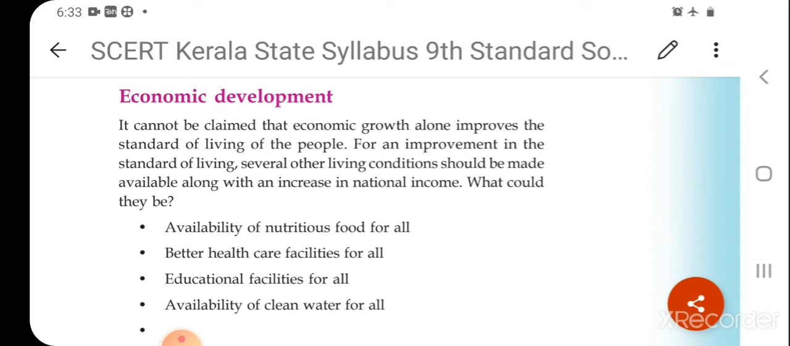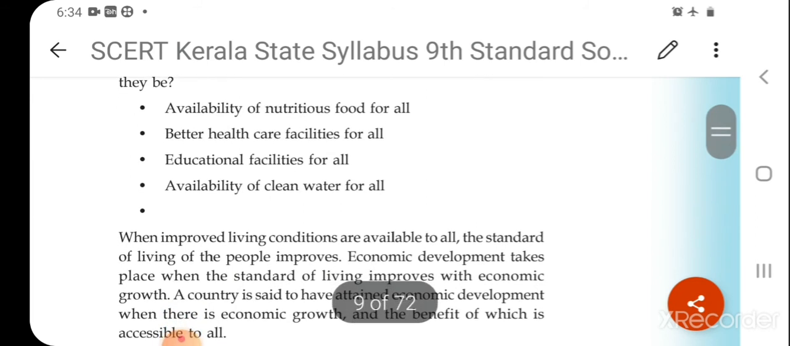Next, for the improvement of our skill and our potential, we need education. Knowledge is power. So, the third one is that educational facilities should be given to all to improve the skill of the people, and the availability of clean water for all. All these living conditions are needed for a better standard of living of the people. When improved living conditions are available to all, the standard of living of the people improves.